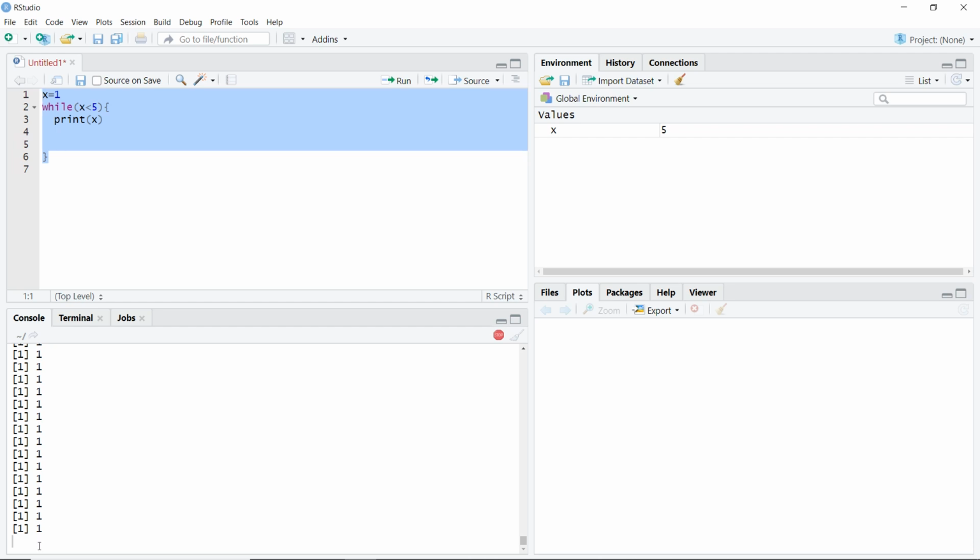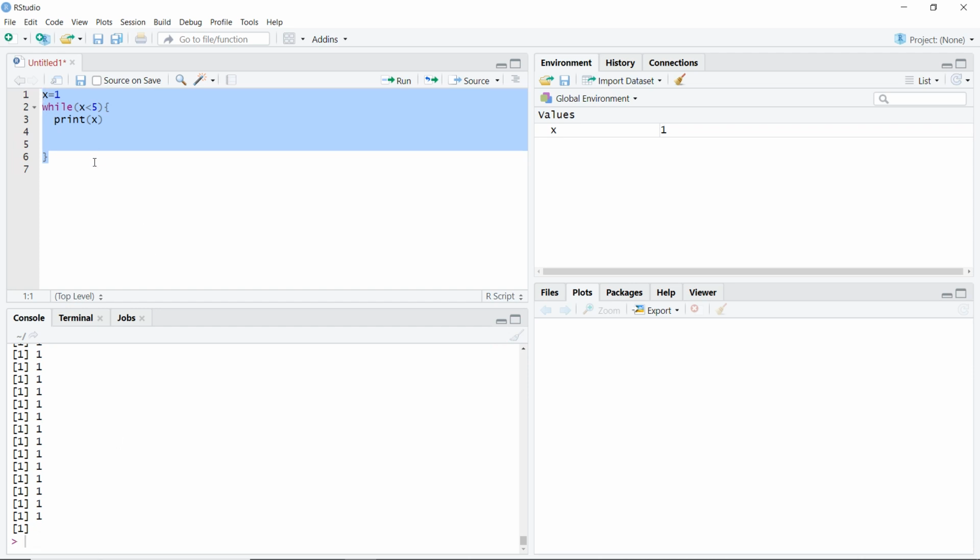You can see it is still going on. It is giving me 1 and 1 and 1, and I will have a lot of values, and soon my computer will get heated and shut down. So we do not want that. Whenever our loop is stuck in an infinite loop, you will find a stop sign here. If I press this stop sign, it stops any work that is happening here. So it stopped and gave me this value.